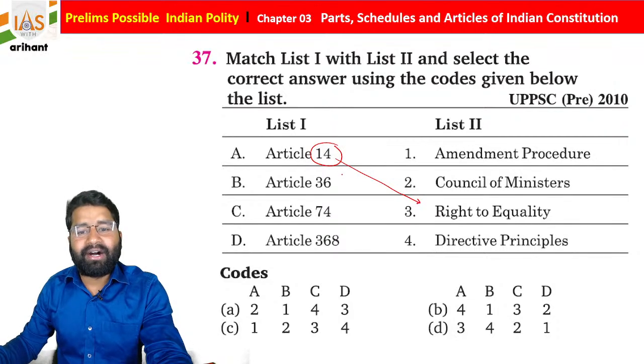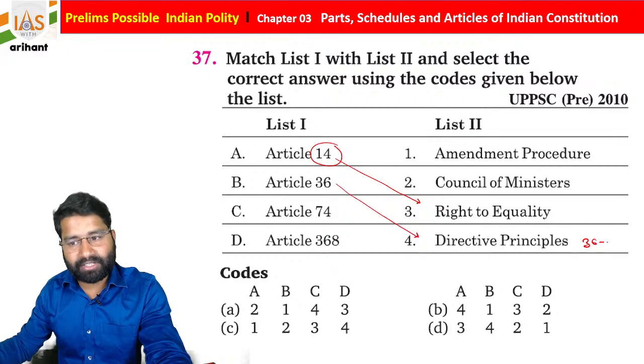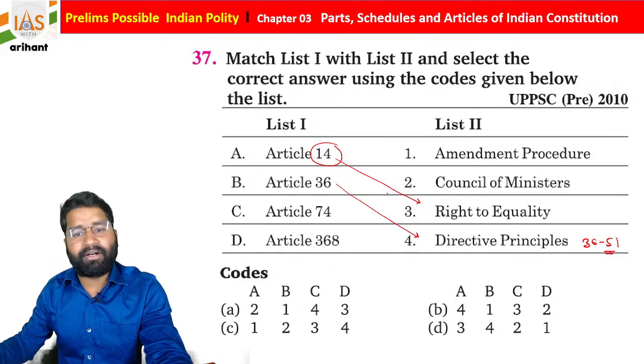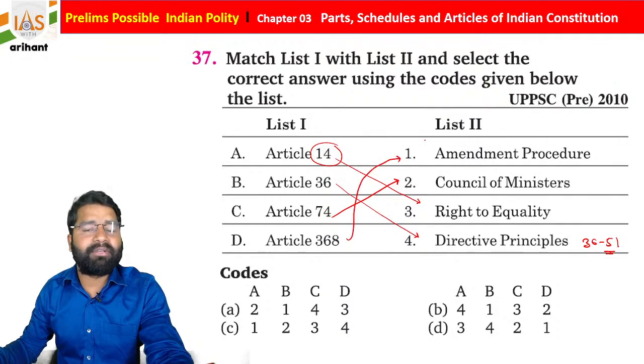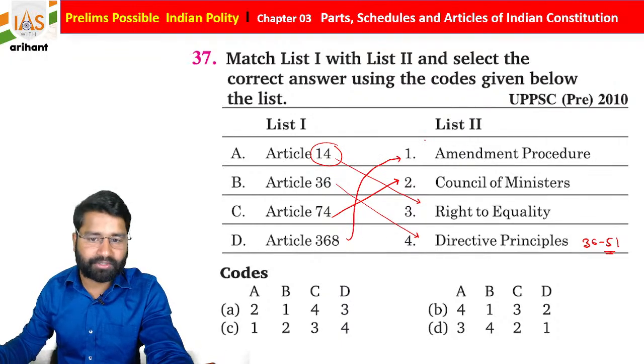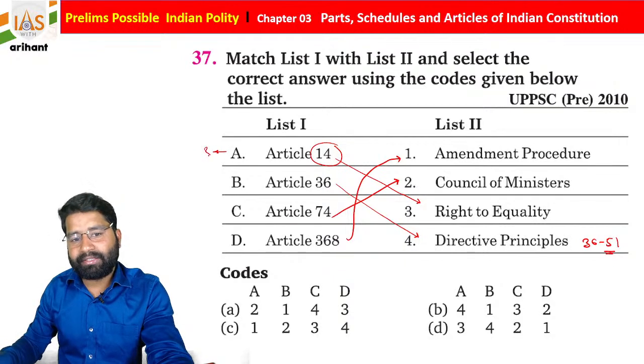Article 36 is about the directive principles of state policy, because the directive principles of state policy start from 36 to 51. Article 74 is about the Council of Ministers for the Union, and Article 368 is about the amendment procedure of the Indian Constitution, students. So A3,